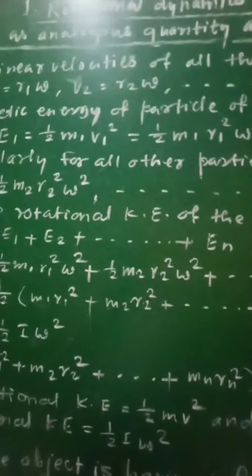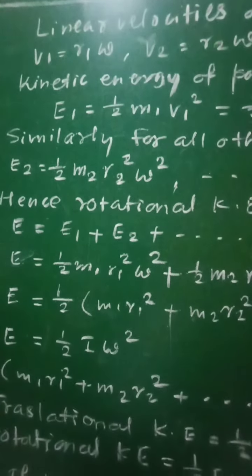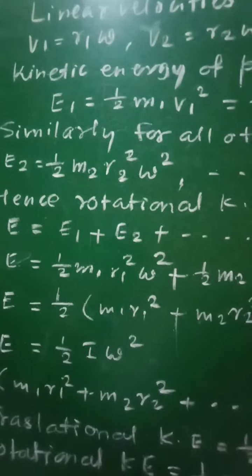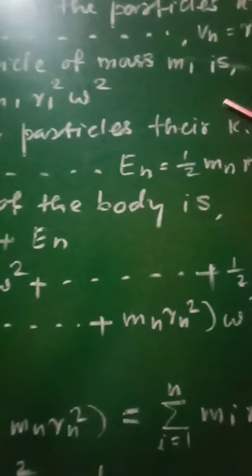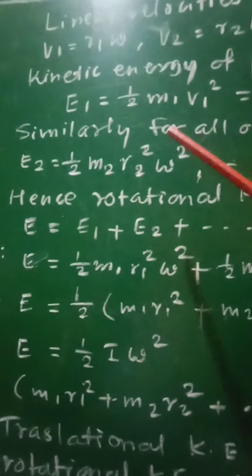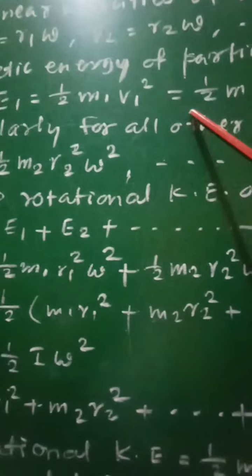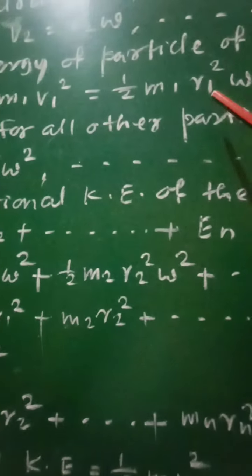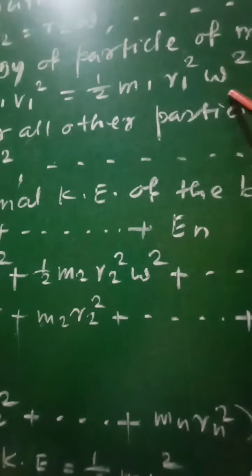Now, as these particles are having linear velocities, they will possess kinetic energies, and therefore the kinetic energies of all the particles will be calculated. The kinetic energy of the particle of mass m1 will be given as E1 equal to half m1 v1 square, that is equal to half m1 r1 square omega square. In this case, v1 square will be equal to r1 square omega square.